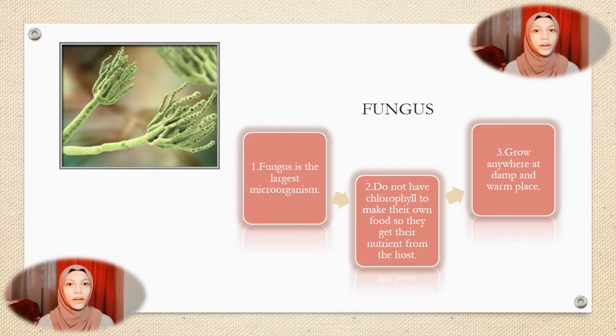Next, we have fungi or fungus. Fungi are the largest microorganisms. They do not have chlorophyll to make their own food, so they get their nutrients from the host, either living things or dead organisms. They live everywhere that is warm and damp.